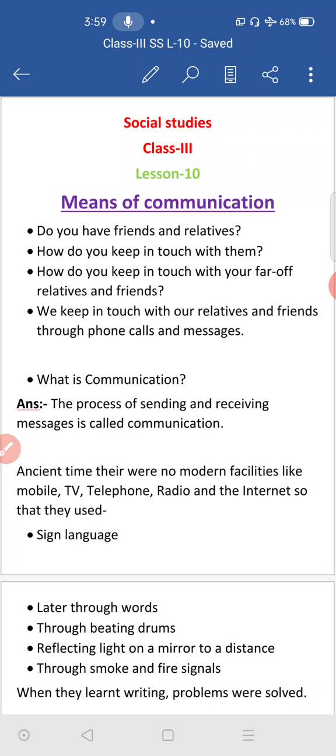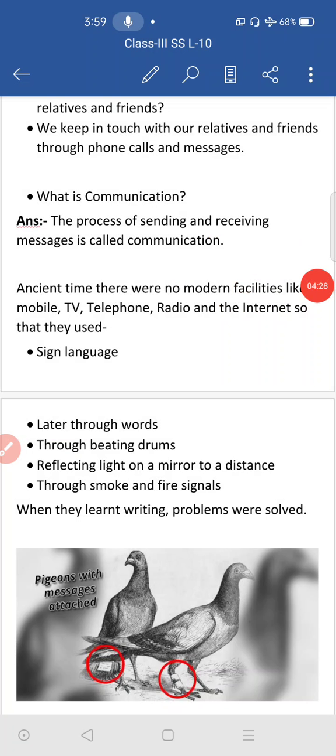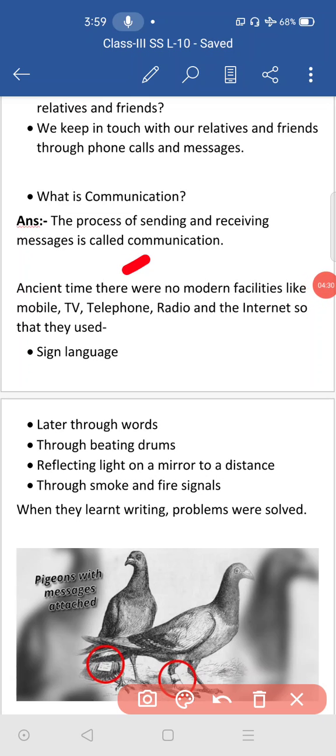There were no modern facilities like mobile, TV, telephone, radio and the internet. So what did they use? Sign language they used. It means signals, through signals. At that time there were no mobiles.